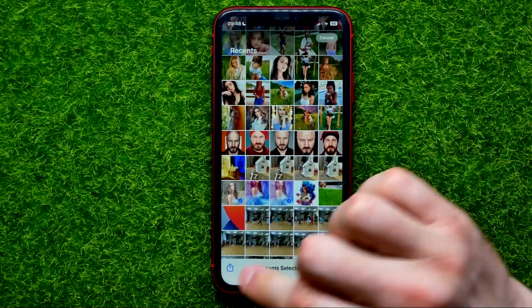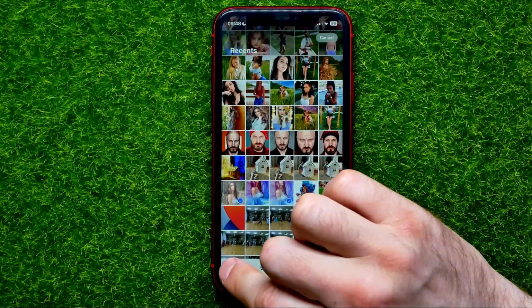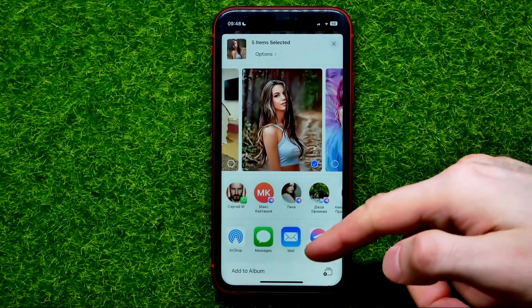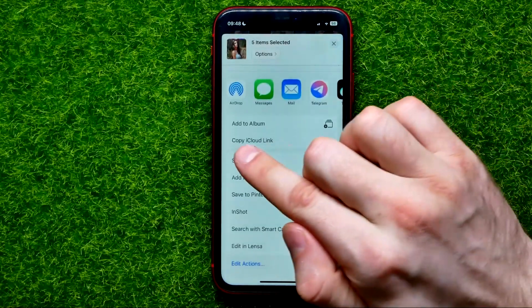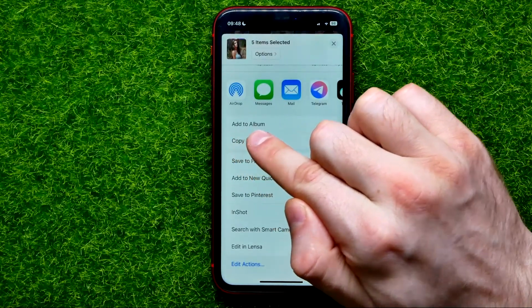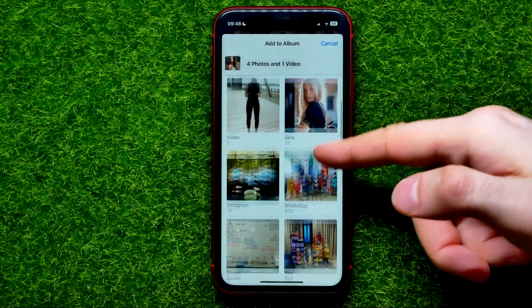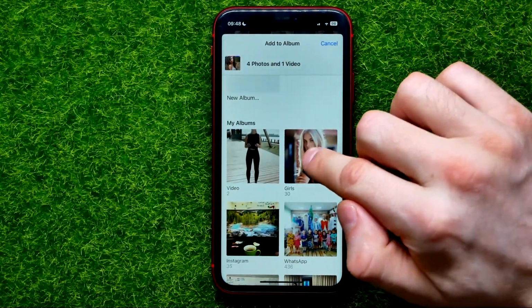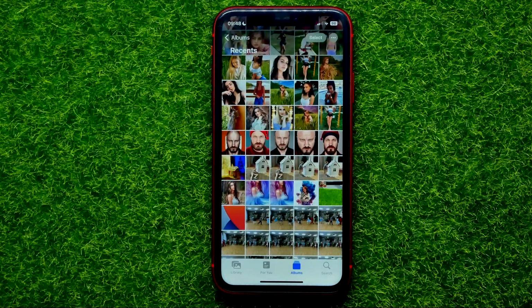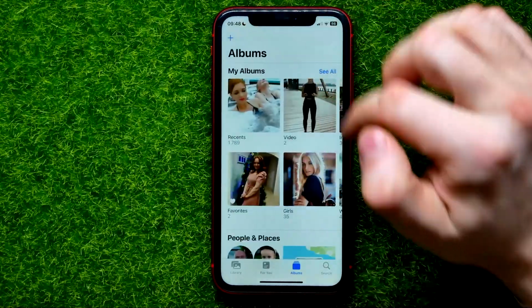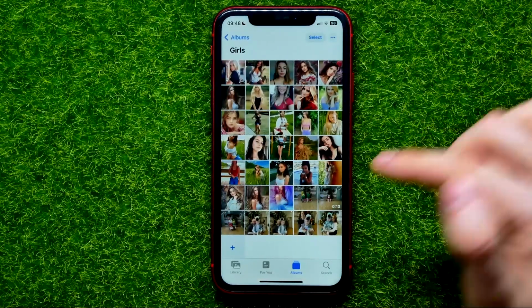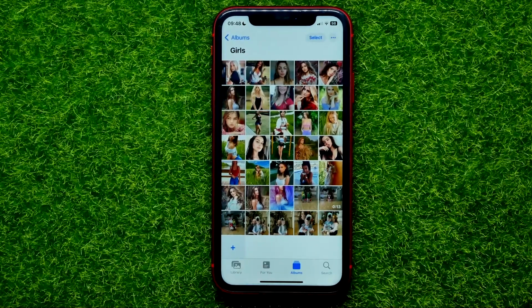just hit right here at that share icon, then scroll down for a bit and hit on add to album. That shows you all your albums, and you can select one, let it be that one, and I have just added media files to an album. Now I can open it up, and here they are.